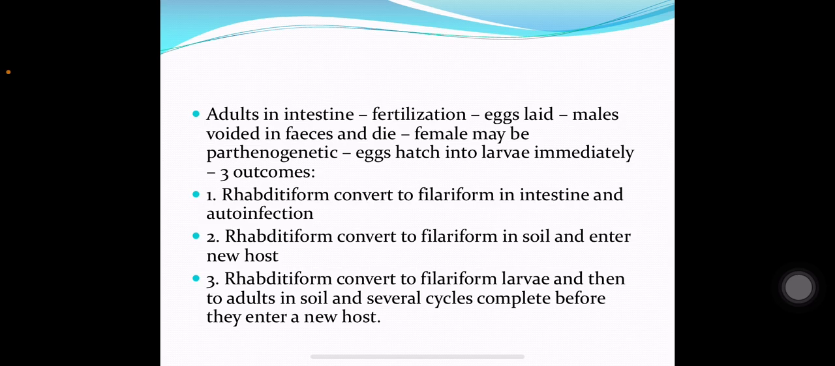Rhabditiform larva may convert to Filariform larva in the intestine and cause auto-infection. Rhabditiform larva can convert to Filariform larva in the soil and enter a new host. And Rhabditiform larva can convert to Filariform larva and then to adults in the soil, and several cycles complete before they enter a new host. These are three possible outcomes in the life cycle of Strongyloides stercoralis.